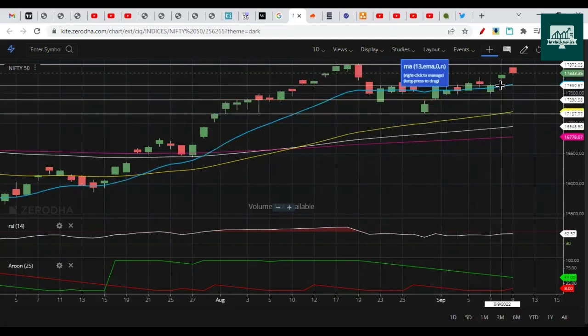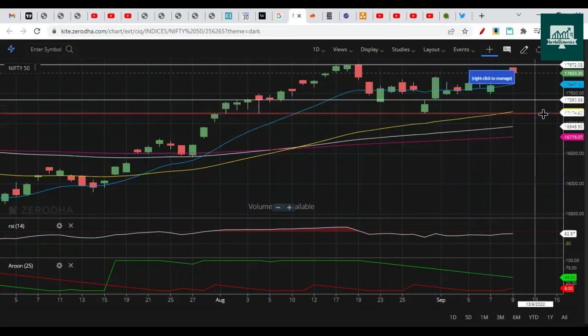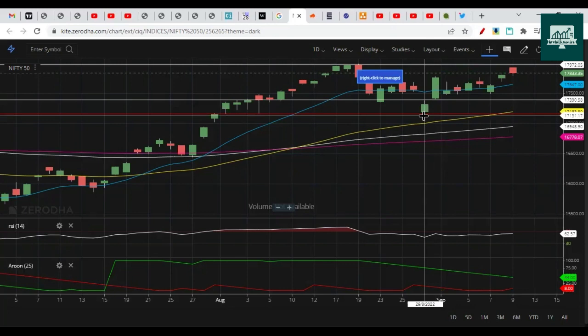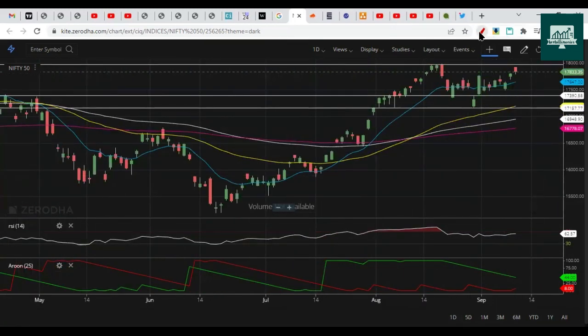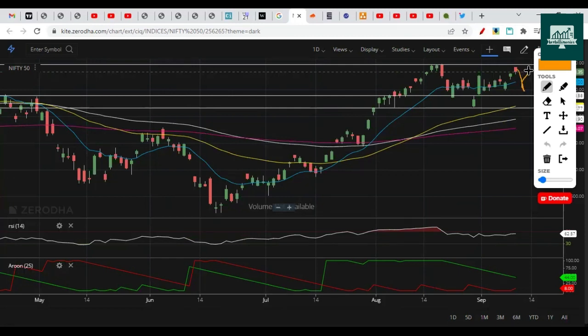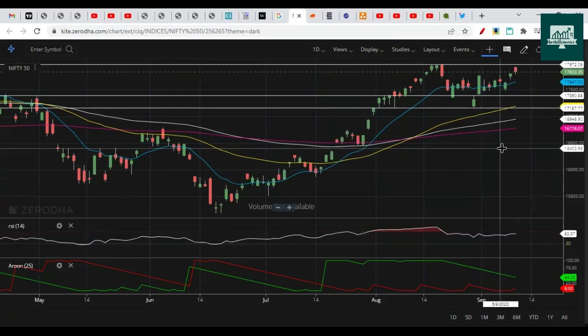So we were trading near the 13 EMA, and now even the 48 EMA has come inside this particular low that Nifty has made near 17,166. So what can happen next is Nifty can come down like this and then could trade in this range itself for a couple of days, and then could drop on the downside. Considering this as a strong signal for a drop, we are going to assume the downside action to be coming in the next couple of sessions or next couple of weeks maybe, because it can consolidate for a longer time.